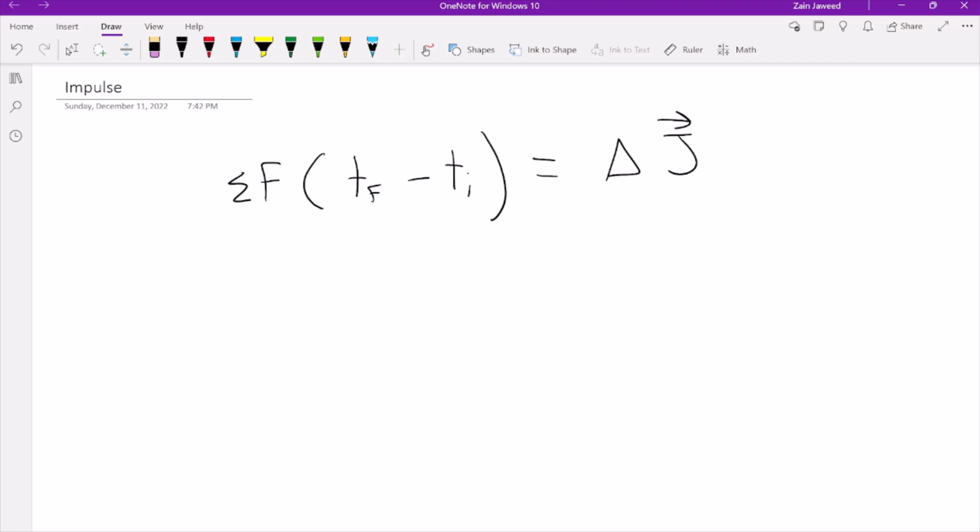For example, when you hit something with a bat, an external force is applied to the ball over a short time period, so an impulse is applied. Additionally, a greater time interval will result in a greater impulse, which is clear when looking at the equation. So if the time interval is longer, that will make the impulse greater.